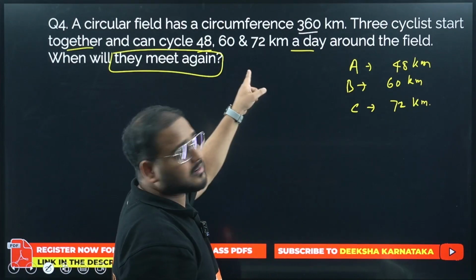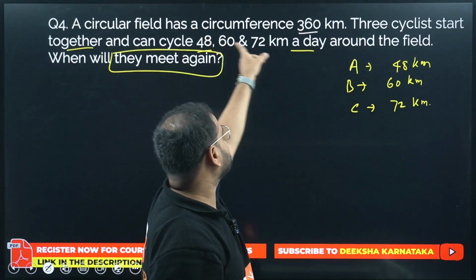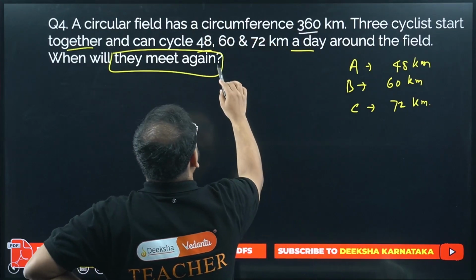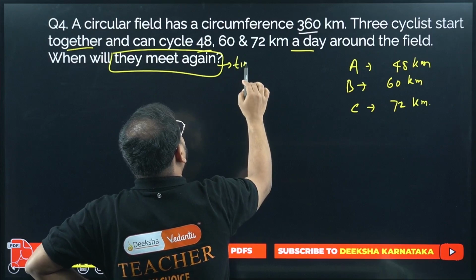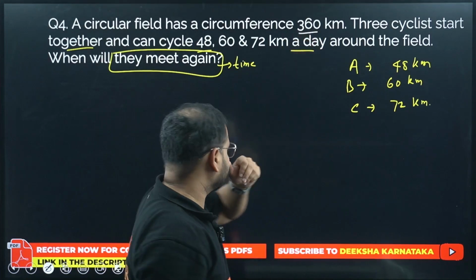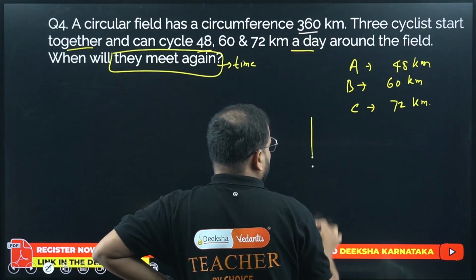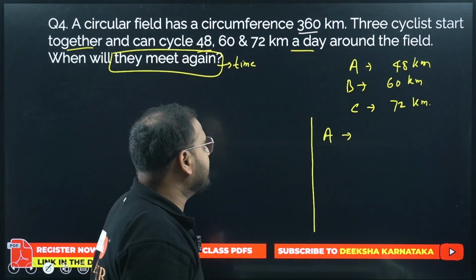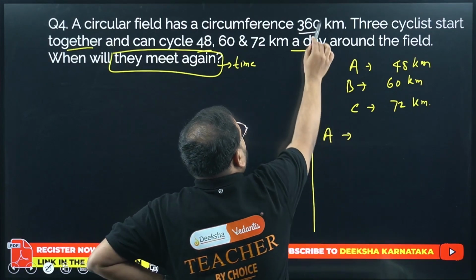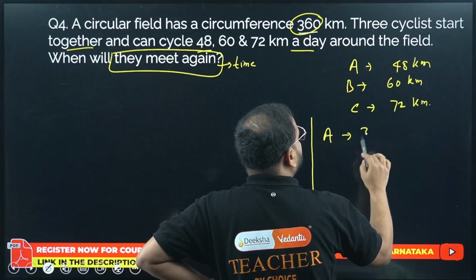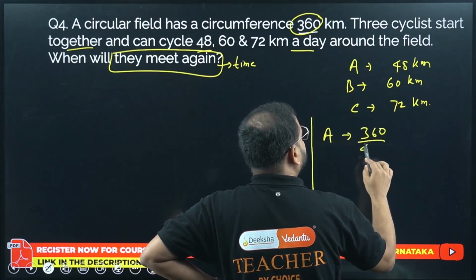If they're asking kilometer, then we have to find the LCM of this, okay? But they're asking about time actually. Time means I have to find time with the help of total distance and this. For cyclist A, how much time will he take to complete one revolution? So he will take 360 upon 48.